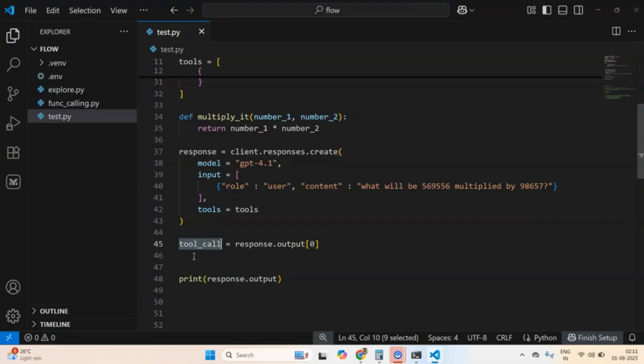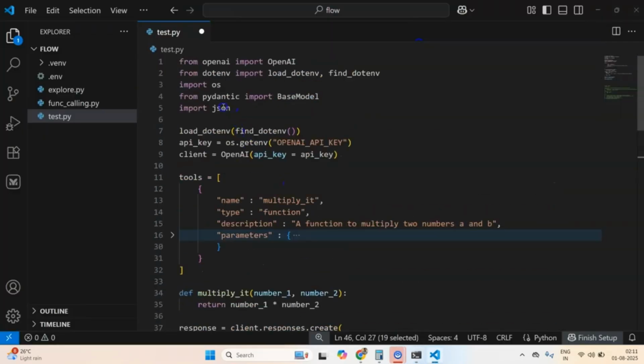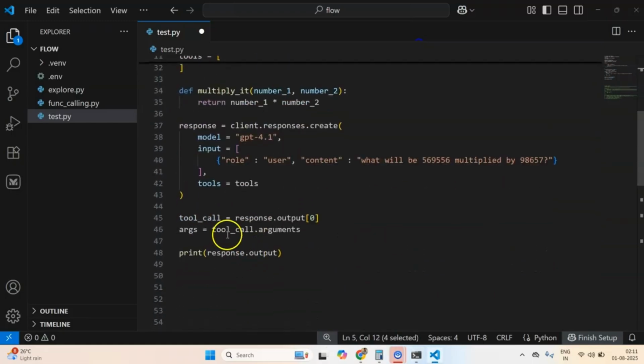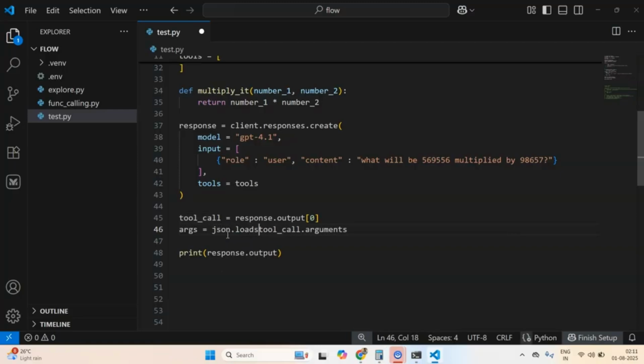So now tool call has been defined. Now I can extract the arguments of the tool call, and I can simply extract these like this. But by default, if you see, they are returned as a string. So now I need to parse it. I have imported JSON, so I can do json.loads, which basically loads a string. So now we will have args, and we can extract number 1 and number 2 from that.